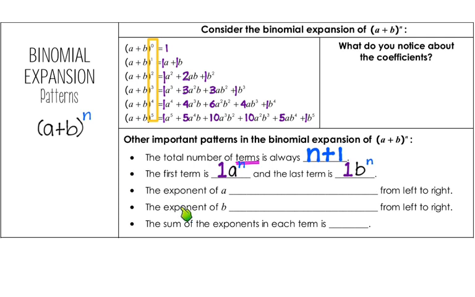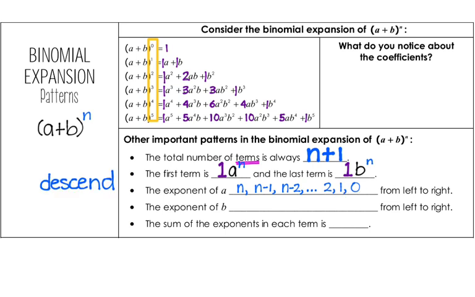We're going to look at the exponents of a, and if we look at the fifth row, it's 5, 4, 3, 2, 1, and then there's 0 a's. So it starts at whatever the degree of the binomial expansion was, and then it goes down by 1 all the way until we get to 0.